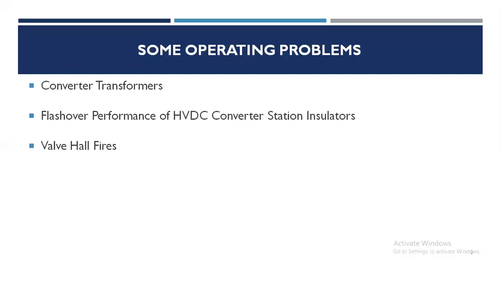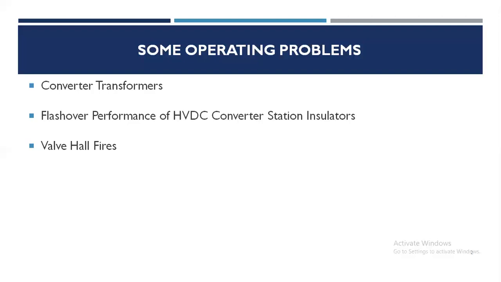Third problem is regarding valve hall fires. In 1989, a converter in Itaipu HVDC system station in Brazil was totally destroyed due to a fire, probably caused by a leakage in the cooling system associated with corrosion.